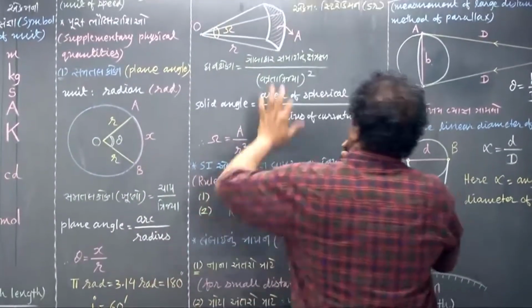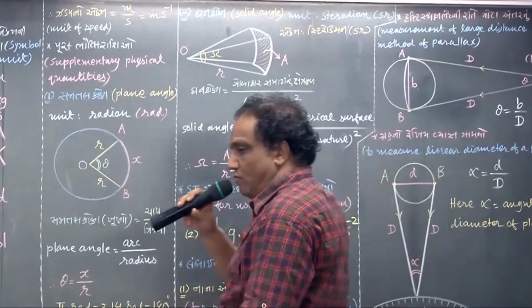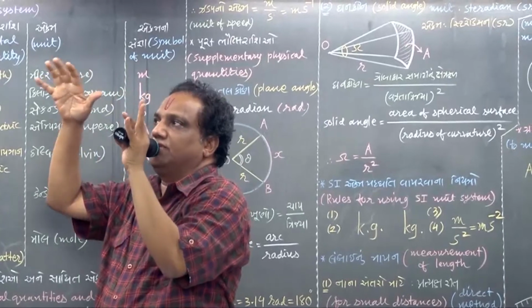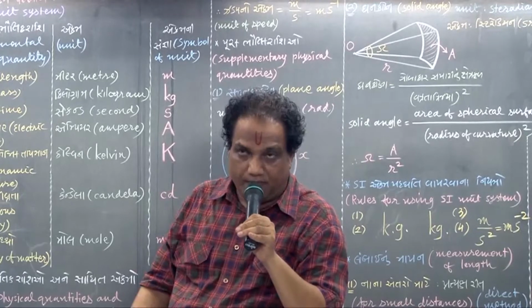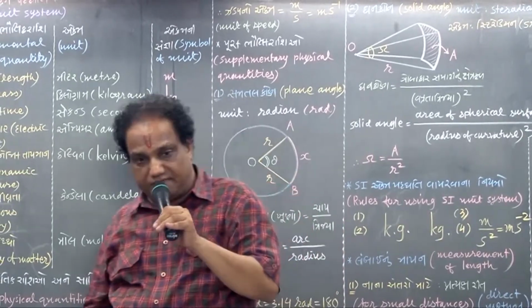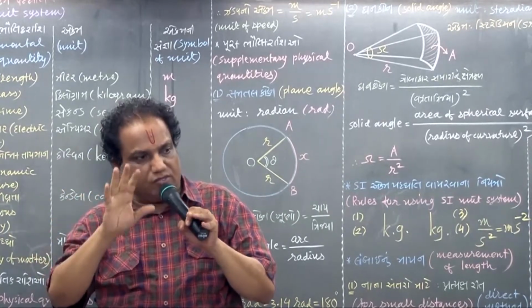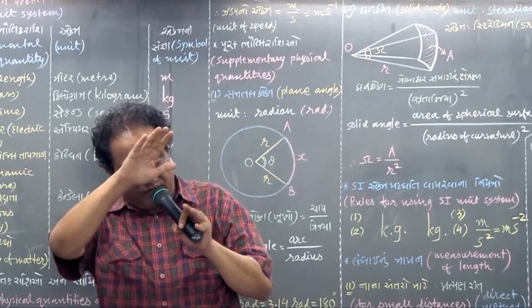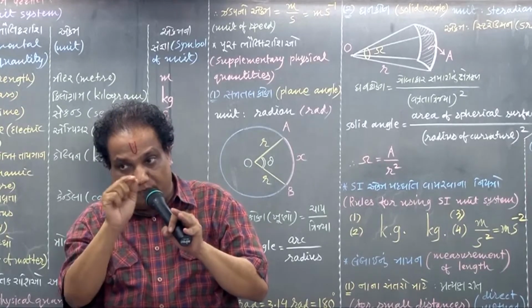What about solid angle? All of you have seen volleyball, correct? Volleyball is a three-dimensional object. It has some volume. Now over the surface of the volleyball, you must have seen some design, some square or rectangular parts are there, correct? Whatever it may be, some shape is there and some area is there for each piece.